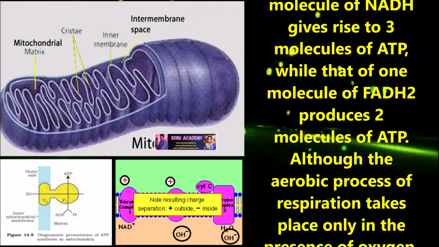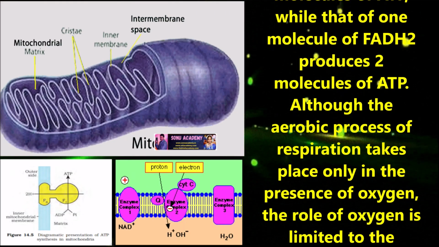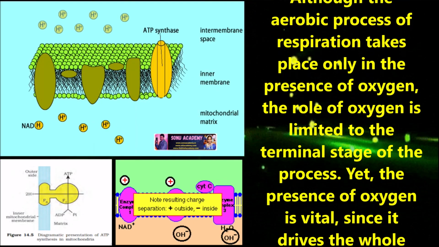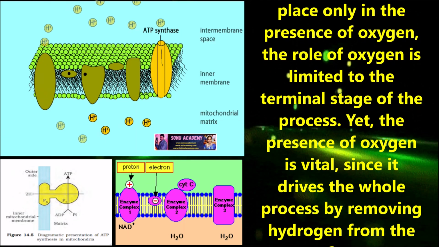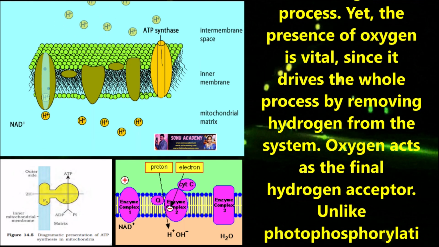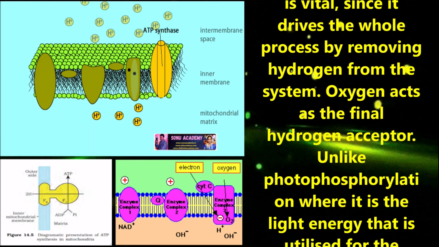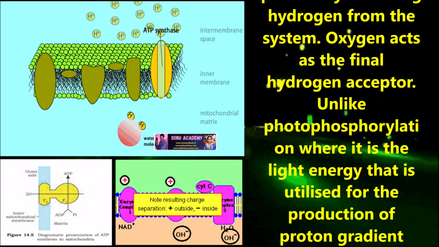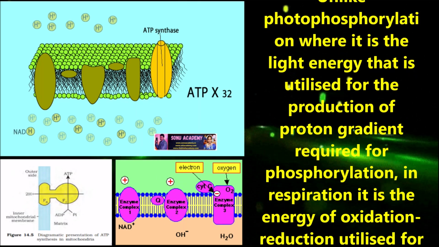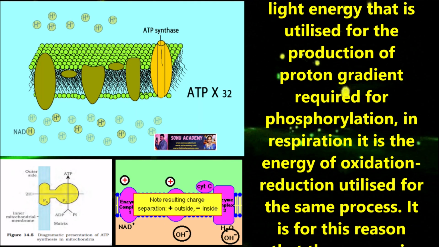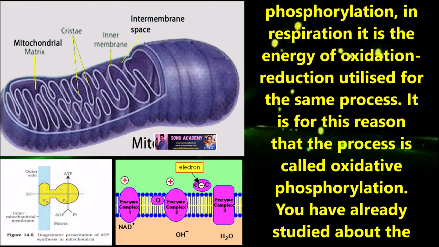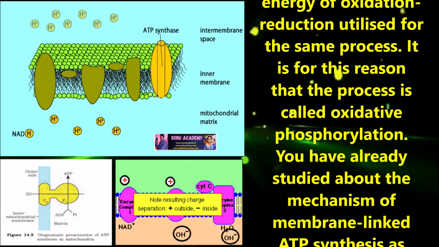Although the aerobic process of respiration takes place only in the presence of oxygen, the role of oxygen is limited to the terminal stage of the process. Yet the presence of oxygen is vital since it drives the whole process by removing hydrogen from the system. Oxygen acts as the final hydrogen acceptor, unlike photophosphorylation, where it is the light energy that is utilized for the production of proton gradient required for phosphorylation. In respiration, it is the energy of oxidation-reduction utilized for the same process. It is for this reason that the process is called oxidative phosphorylation.